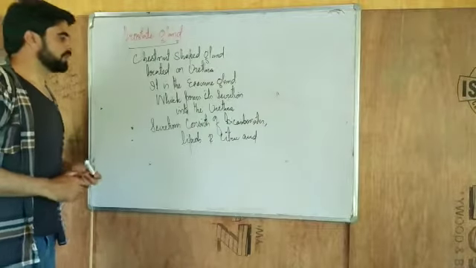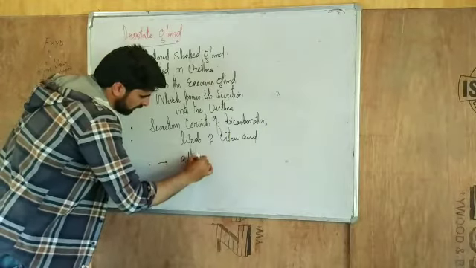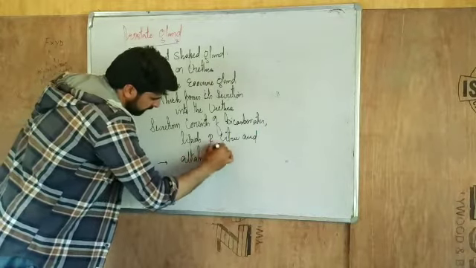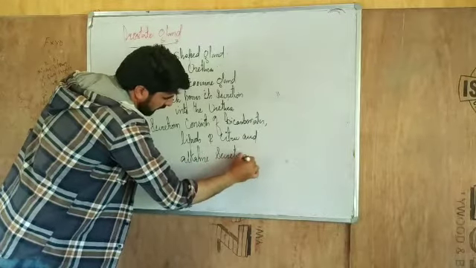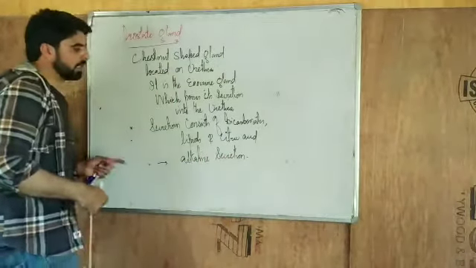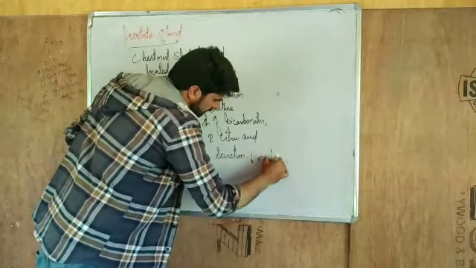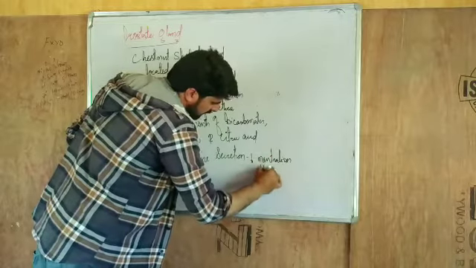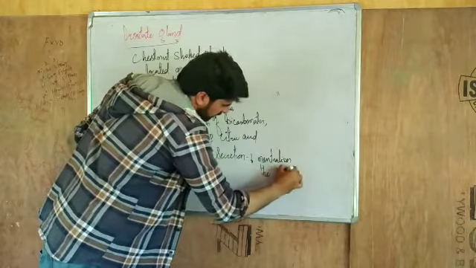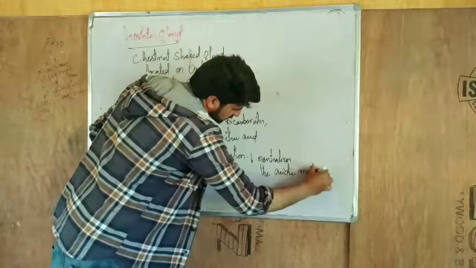This prostate gland secretion is also alkaline. That alkaline secretion also helps neutralize the acidic medium of the vagina.